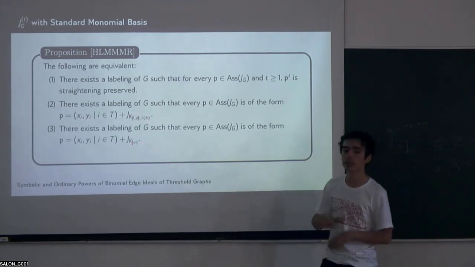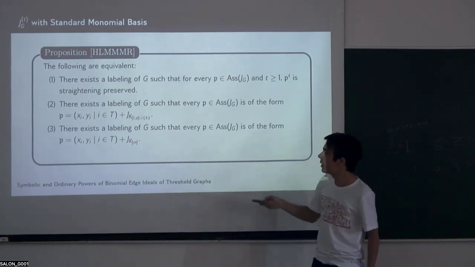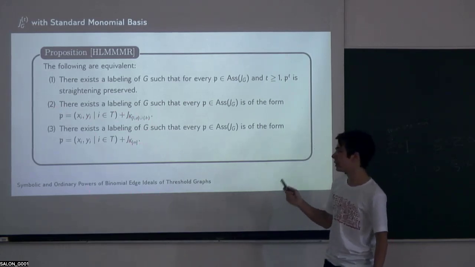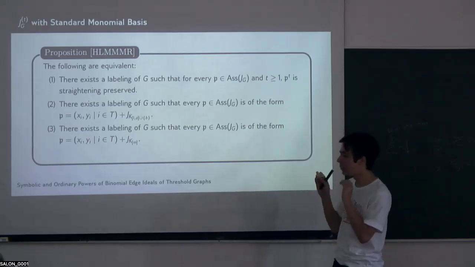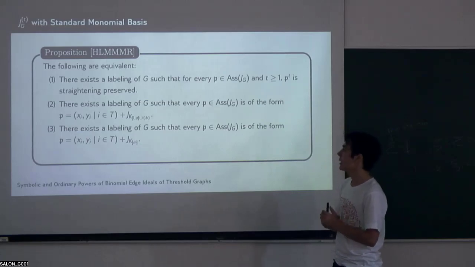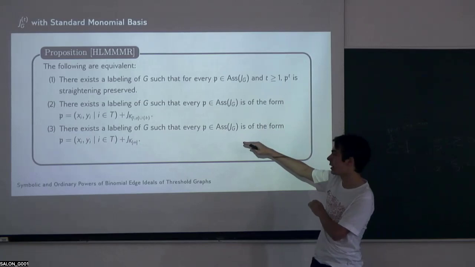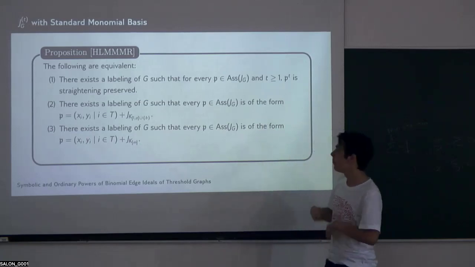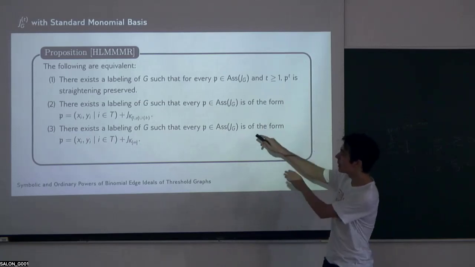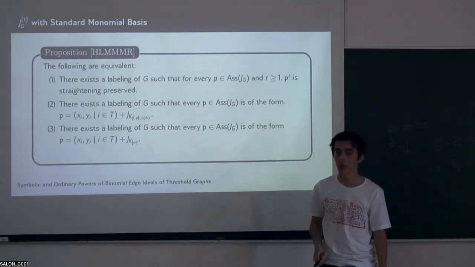We can just say this is equivalent to the existence of a labeling on G from 1 up to n, where every prime ideal has just a monomial part and optionally at most one complete part, and that complete part is on vertices from 1 up to m. Now, of course, not all graphs which satisfy 2 are going to satisfy 3 for the same labeling, but the point of this theorem is that if you have some labeling for which 2 exists, you have some other labeling in which we also have condition 3.